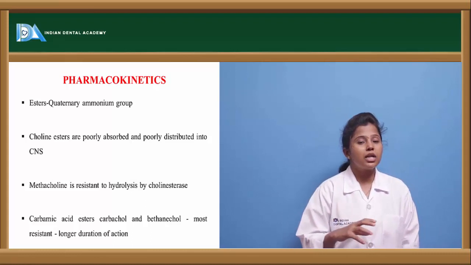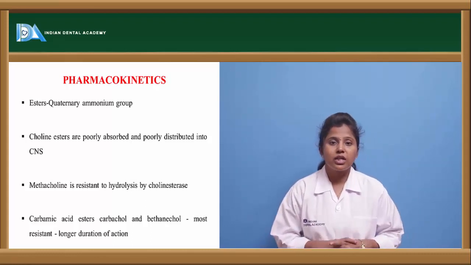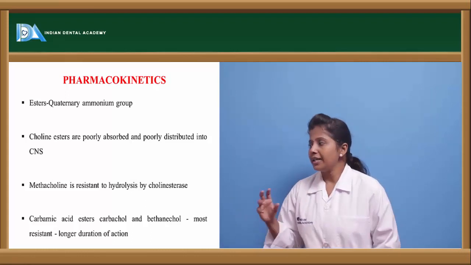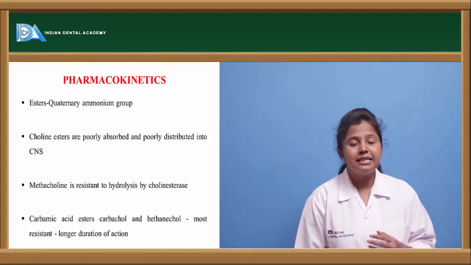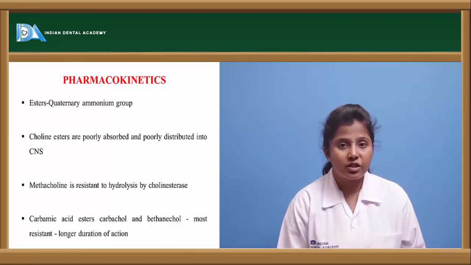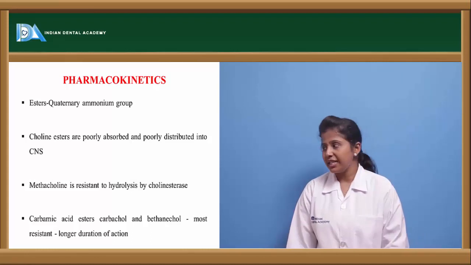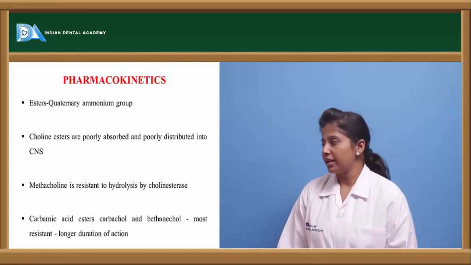So this is the quaternary ammonium group. All these are esters of quaternary ammonium compounds, and that is the reason they are easily hydrolyzed by the enzyme acetylcholinesterase, and they are poorly absorbed in the GIT as well as into the CNS.